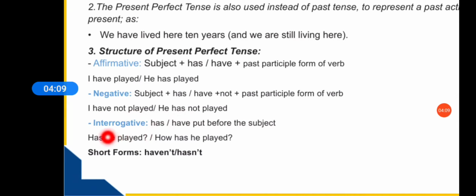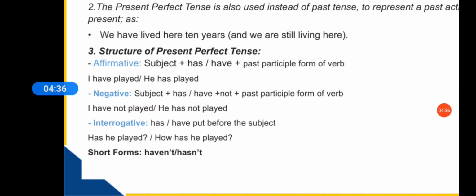Then the interrogative sentence. For making an interrogative sentence, you use has or have before the subject. Has or have is put before the subject. For example, has he played? Or you can also use a question word, like we have used here. How is a question word. You use the question word before has or have. Then the question is, how has he played?